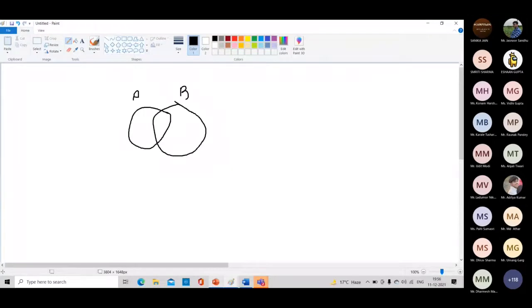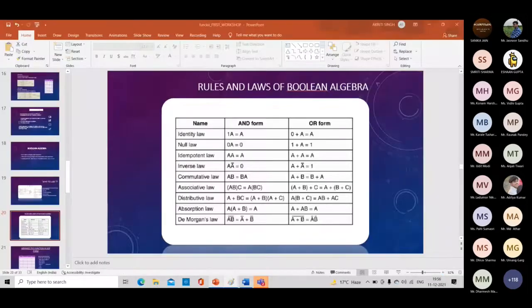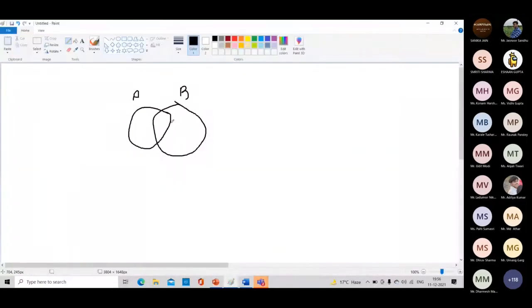The whole region is A plus B, and this is A. We take the intersection of A and A plus B. If you have learned about sets in class 11, then you will get only A. The same holds for the OR form. And you have studied De Morgan's law in class 12 and probabilities, so I don't need to cover it.